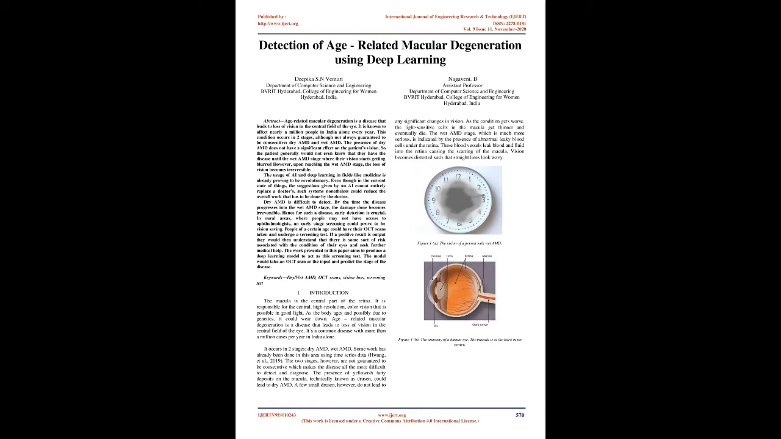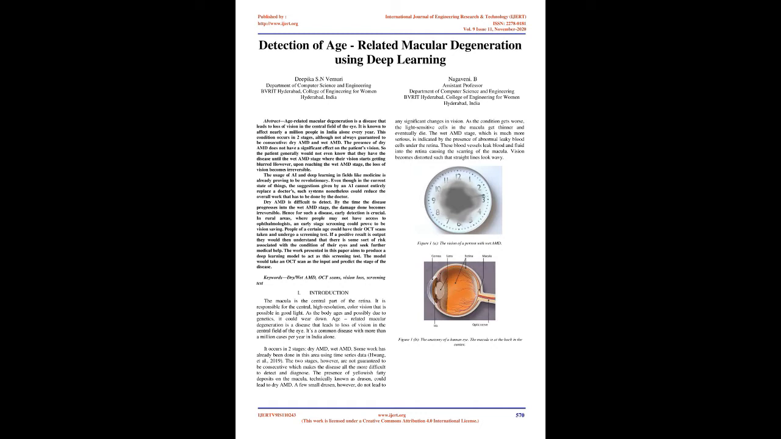If a positive result is output, they would then understand that there is some sort of risk associated with the condition of their eyes and seek further medical help. The work presented in this paper aims to produce a deep learning model to act as this screening test. The model would take an OCT scan as the input and predict the stage of the disease. Keywords: dry/wet AMD, OCT scans, vision loss, screening test.